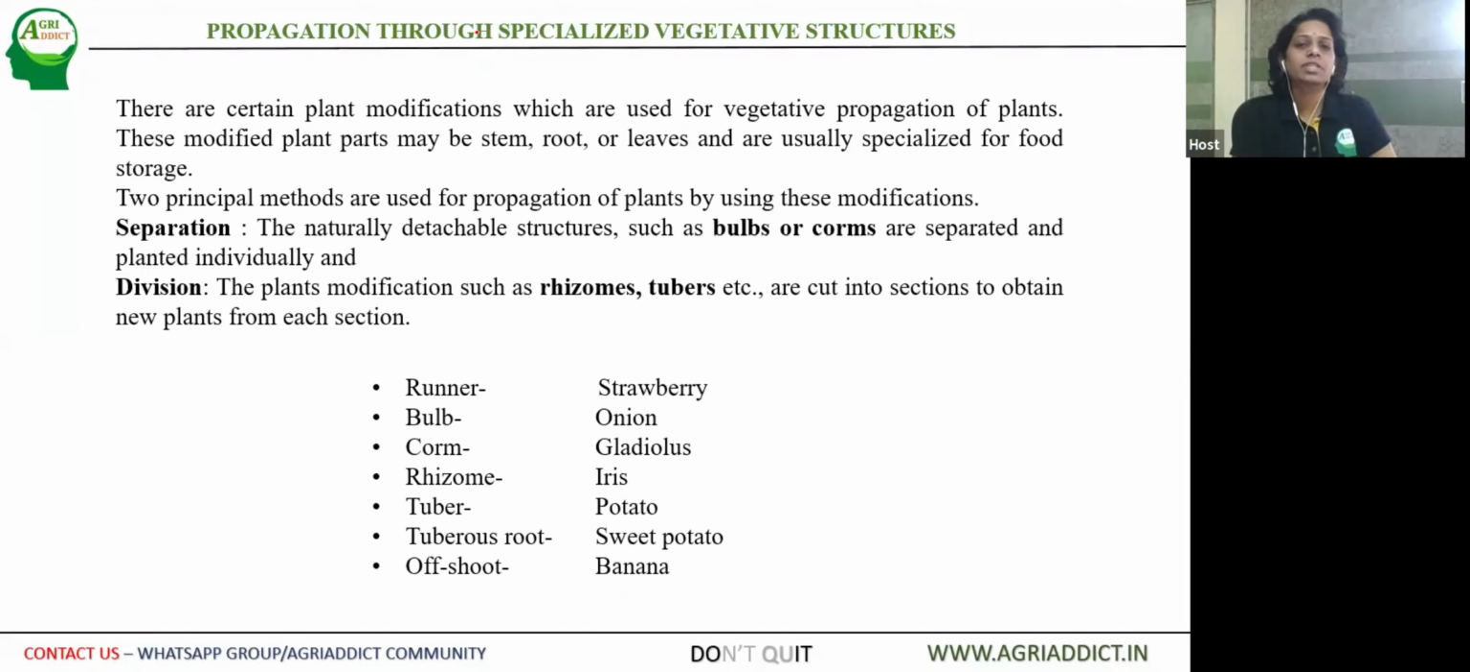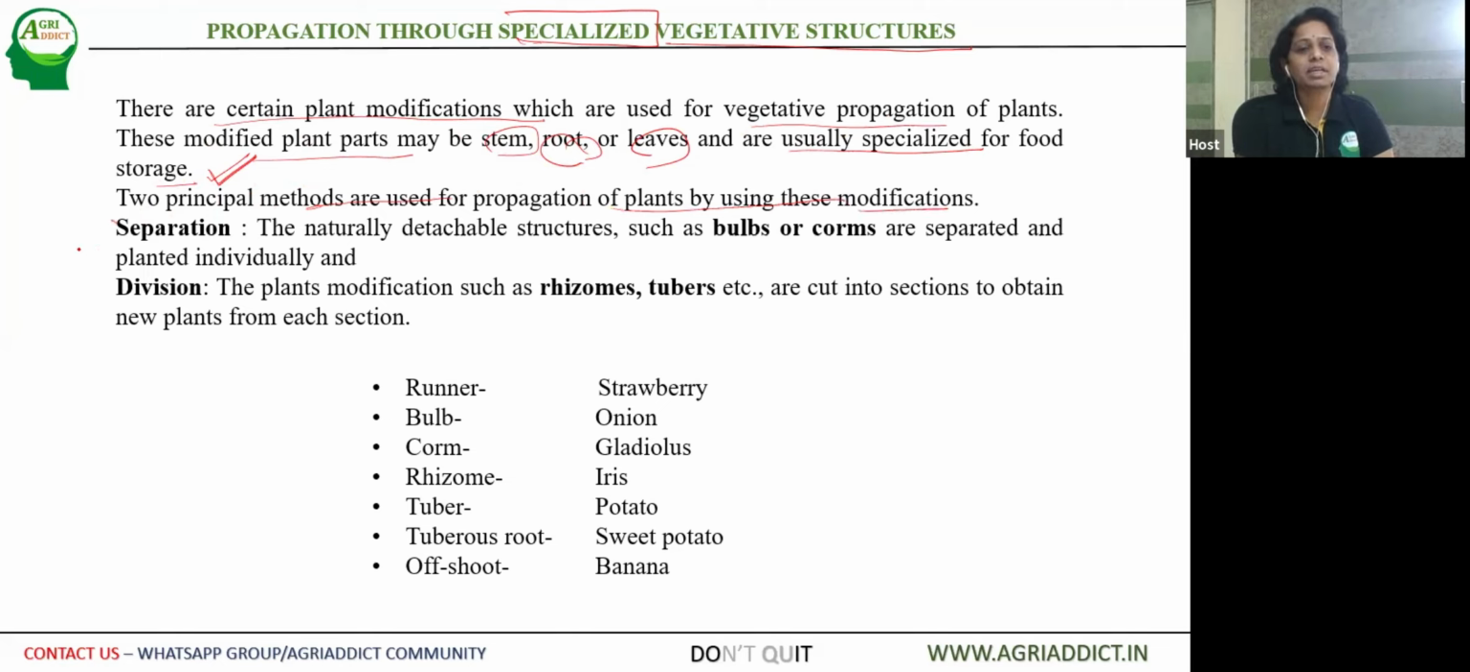As I've told you, these are the specialized structures. So natural vegetative propagation by vegetative structures is present in the plants itself. These are certain plant modifications which are used for vegetative propagation of plants. The modified plant parts may be stem, root, or leaves, which are usually specialized for food storage. But they are able to develop into individual plants. That is the reason why this is a typical mechanism for the plants to multiply as well as store food.